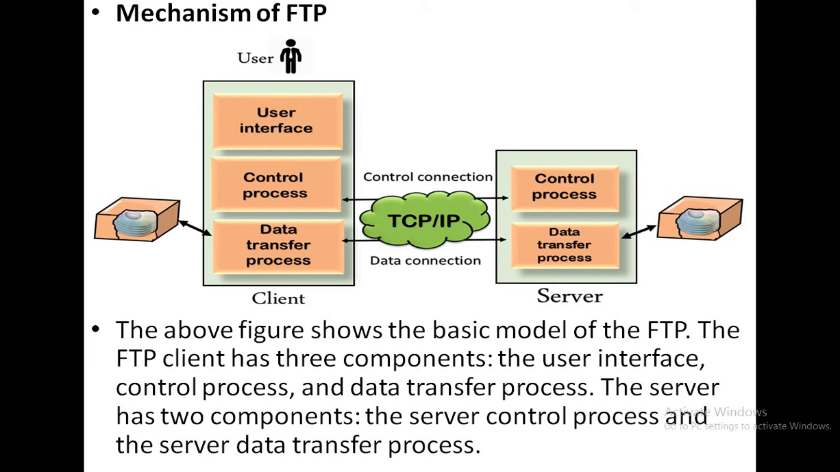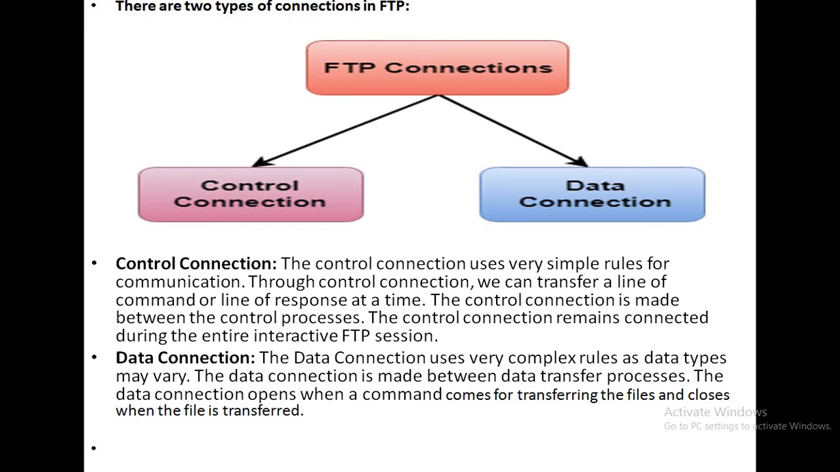Okay, where the client is having three parts: user interface part, control process part, and also data transfer process part. And the server is having two parts, a control process part and a data transfer process part. Okay, so next, there are two types of connections in FTP, as I've told you: control connection and data connection. So what is control connection and what is data connection?